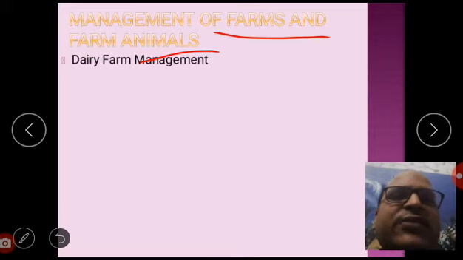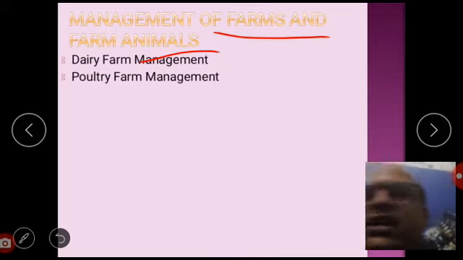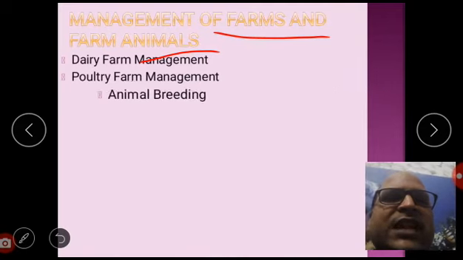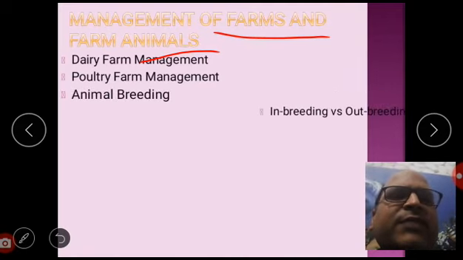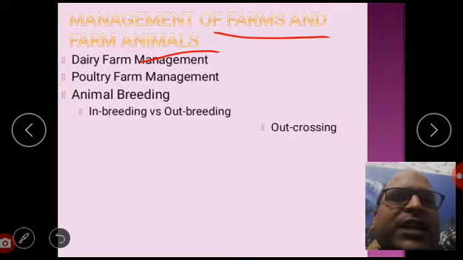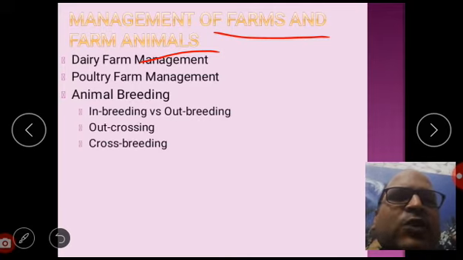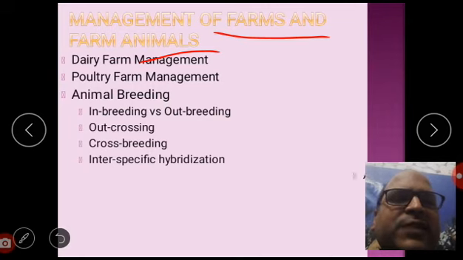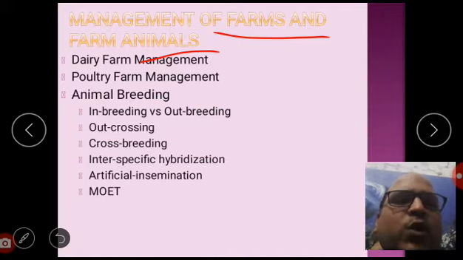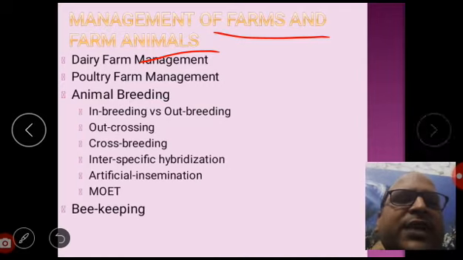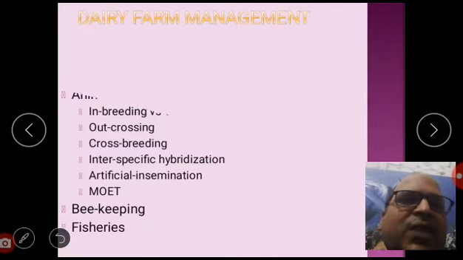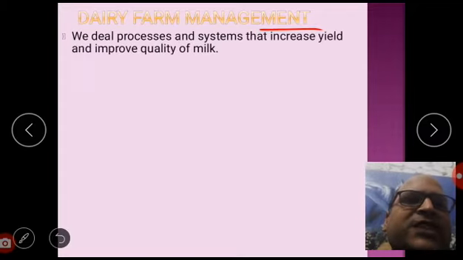Now, management of farms and farm animals. How will we manage them? First we will discuss dairy farm management, next poultry farm management, next animal breeding, and under animal breeding we will deal with inbreeding versus outbreeding, then outcrossing, then crossbreeding, then interspecific hybridization, then artificial insemination, then MOET, and finally beekeeping and fisheries. So the first thing we are going to discuss is dairy farm management.